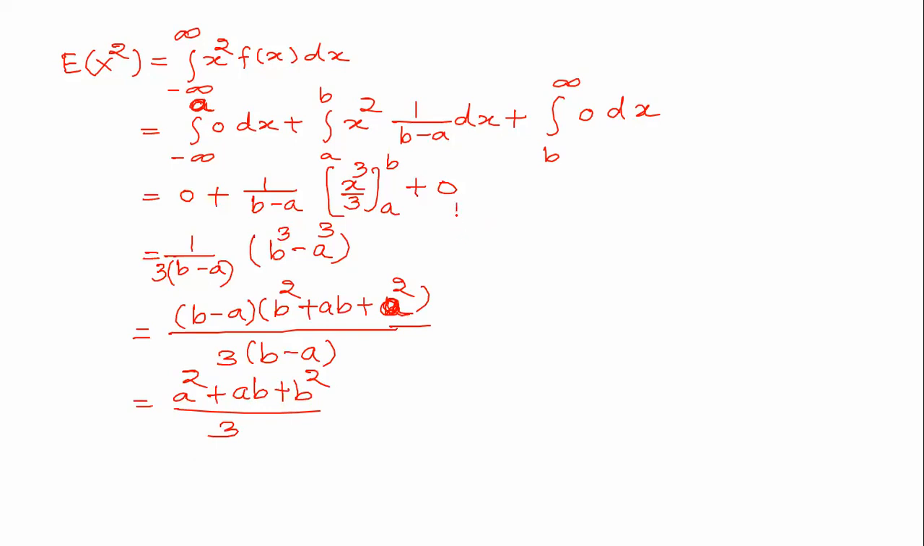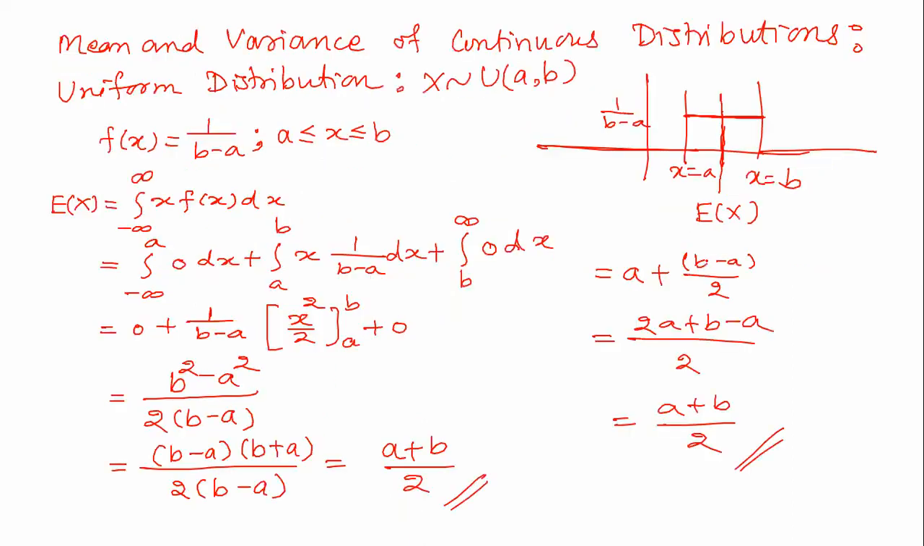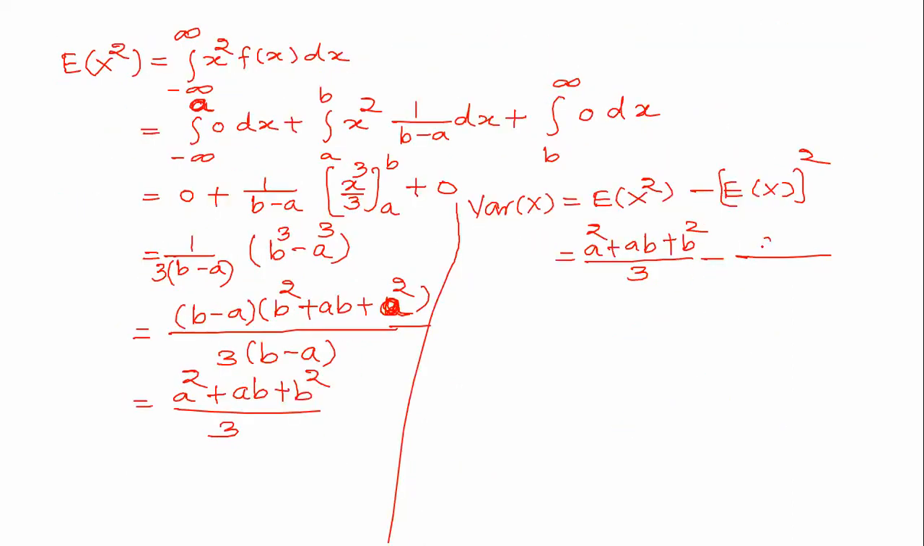Okay. After this, variance of x is equal to the expected value of x square minus the square of the expected value. So this is (a square plus ab plus b square) divided by 3 minus, here, what is the expected value of x? We have seen (a plus b) by 2, (a plus b) by 2 to the power 2. Like this, the LCM is 12.